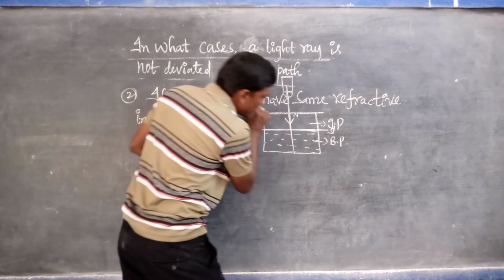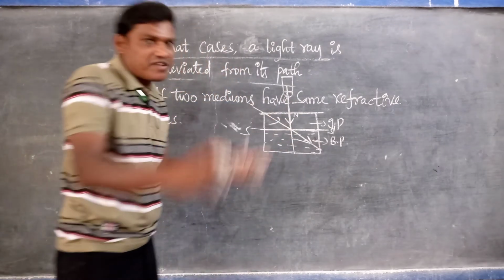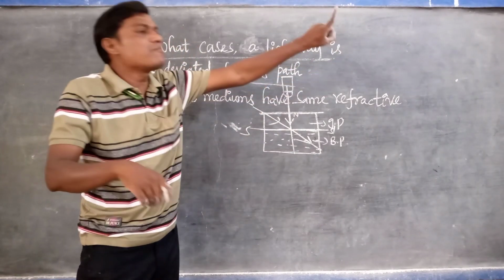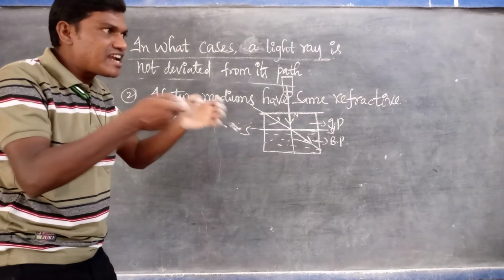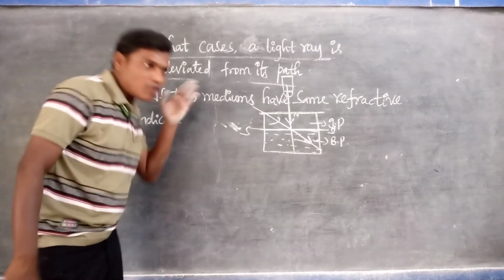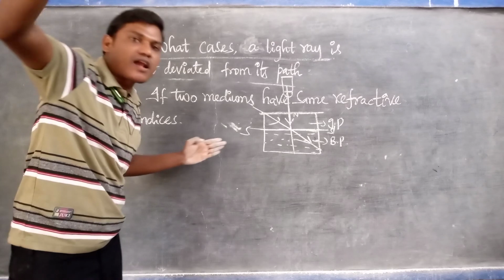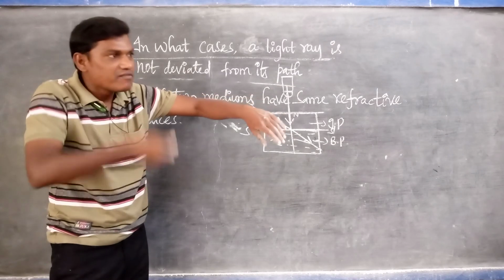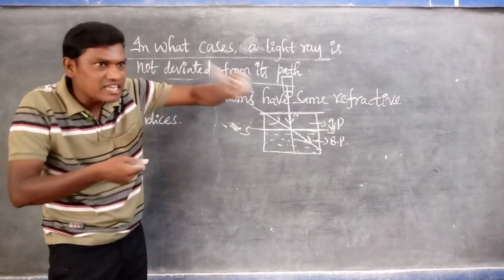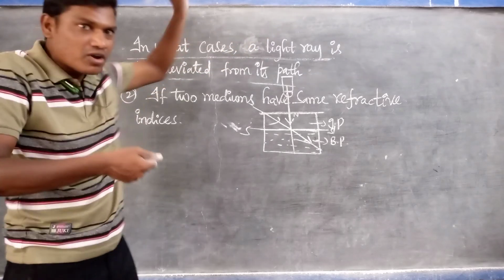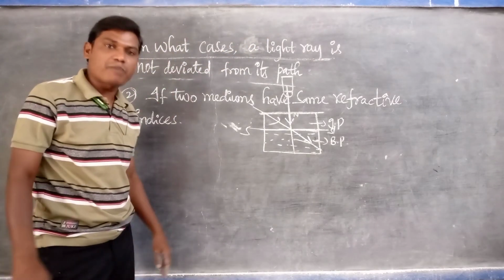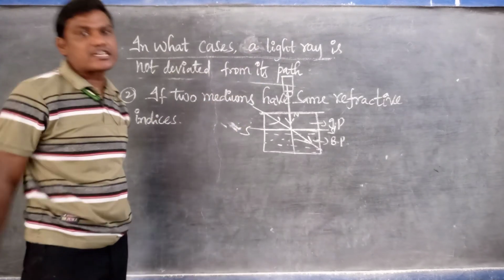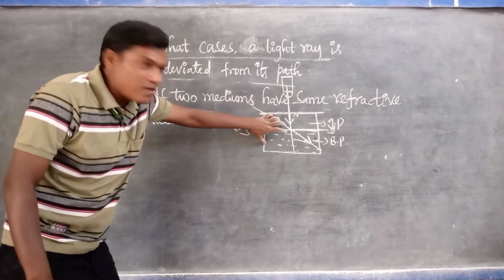Not only like this, even obliquely we observe that it is undeviated, because two mediums with the same refractive index are effectively only one medium. Like when light is traveling in air from one place to another, maybe 1 kilometer or 100 kilometers, only one medium is there, air. When light travels through any single medium, it is always in straight line motion only. But the path changes when the light travels from one medium to another medium of different refractive indexes.